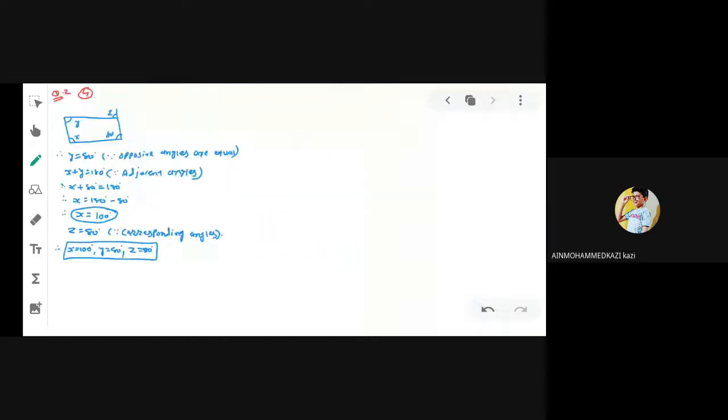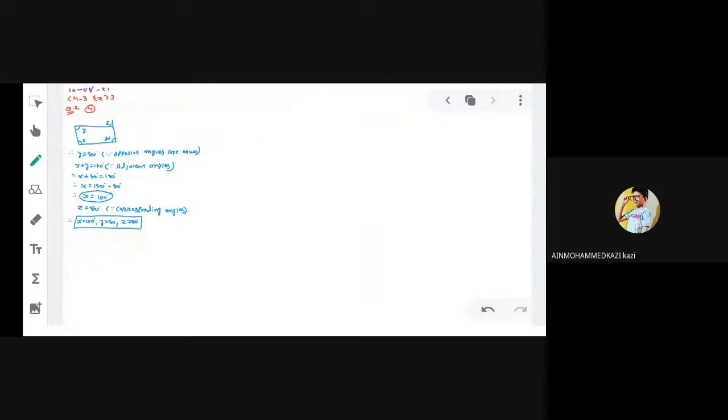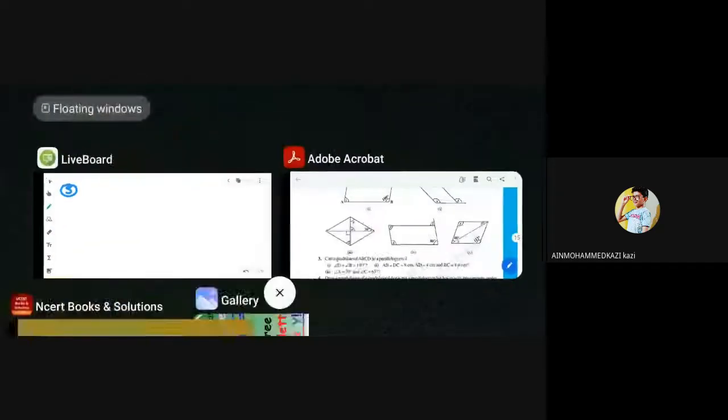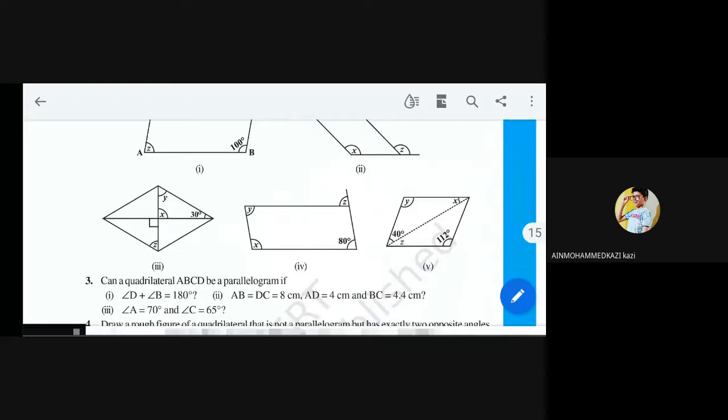Okay. Now you can see question number 5. In question number 5, again one parallelogram is given. We have to find angles x, y, z, and 40 degree and 112 degree are given.